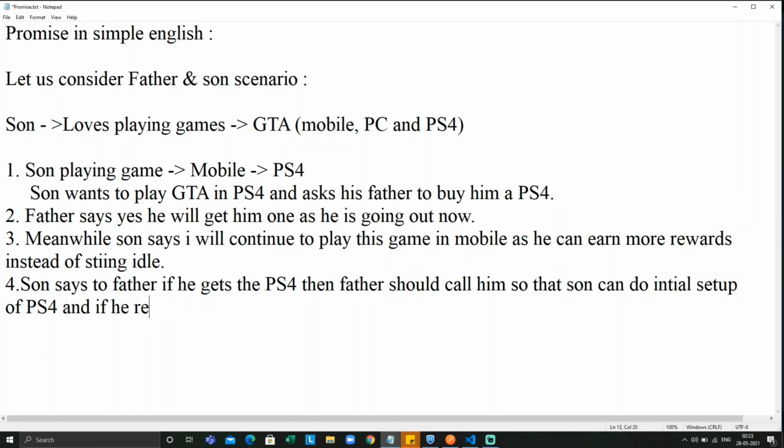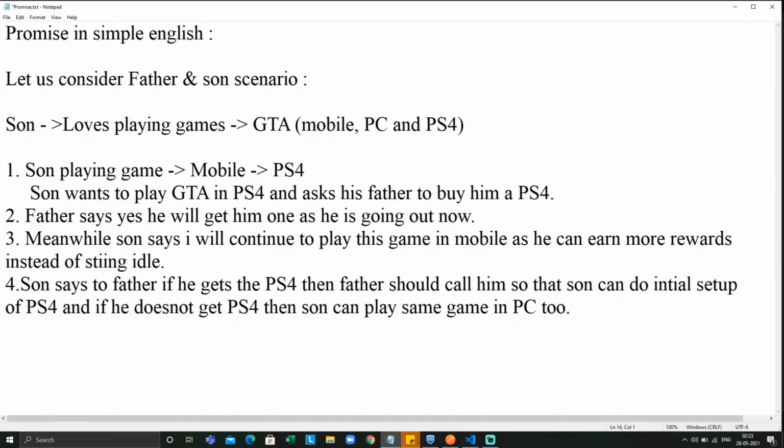And if he doesn't get it, like if the father went to a shop and it doesn't have a PS4, he's telling the father, please tell me that the PS4 is not available so that I could go back and play the same game on PC. I'm not degrading PS4 to PC, I'm a big fan of all.